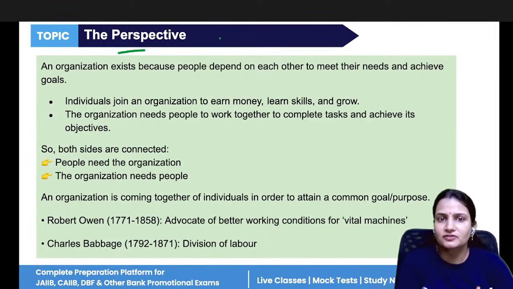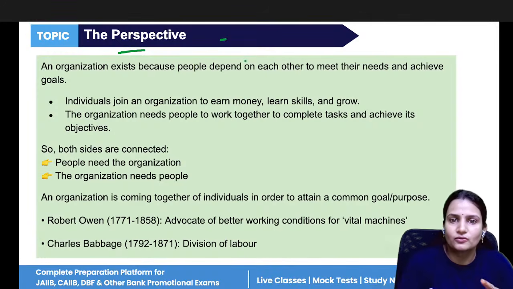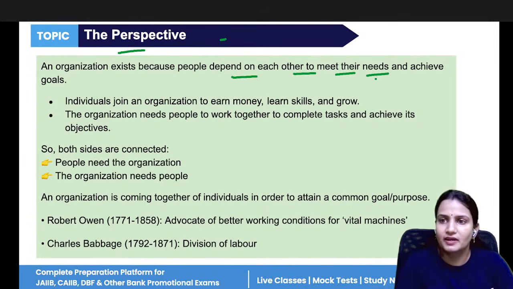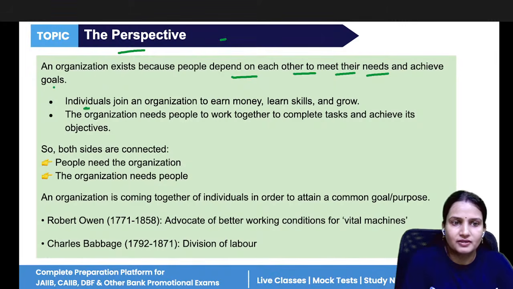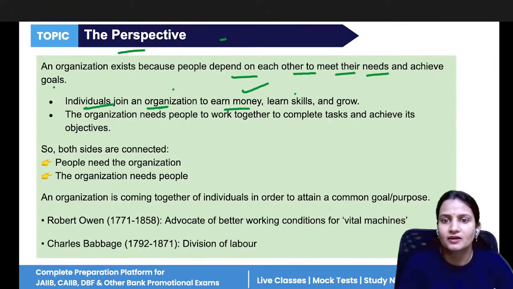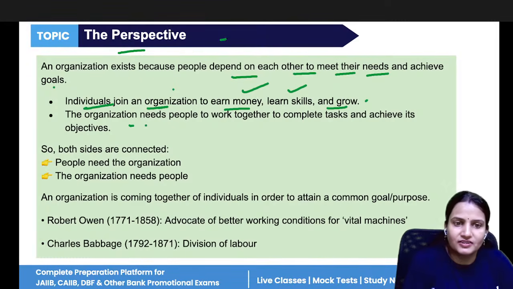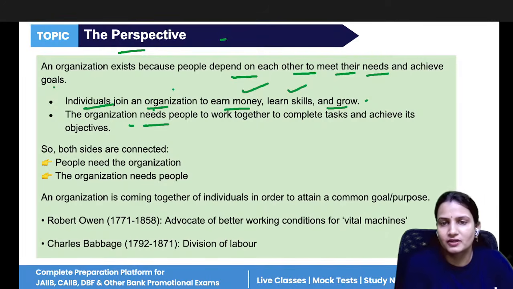So perspective is what that is all about. Different organizations, different managers, they have different perceptions about their people. An organization includes different people depending on their needs, how they fulfill their needs, how they achieve the goals. Individuals join an organization to earn money, to earn respect, to earn skills, and to grow their career as well. Organizations also need people who can work together to complete their tasks in the stipulated time and their objectives effectively.